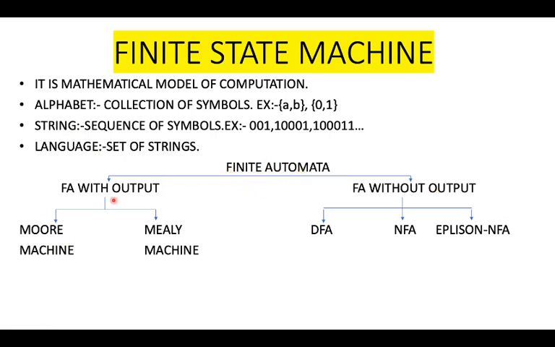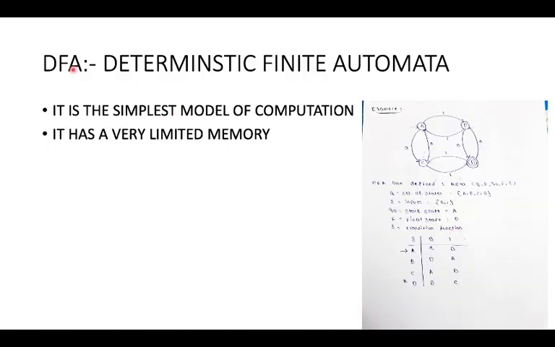The finite automata is classified into two types: finite automata with output and finite automata without output. Finite automata with output is further classified into two types: Moore machine and Mealy machine. Finite automata without output is classified into three types: DFA, deterministic finite automata; NFA, non-deterministic finite automata; and epsilon NFA. Let's go through it. DFA, deterministic finite automata.